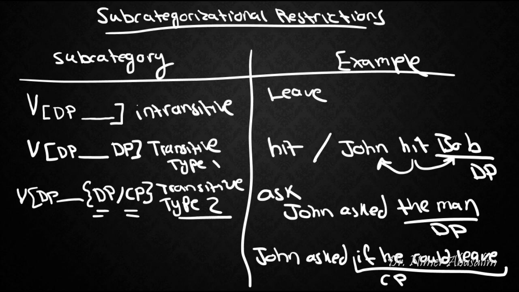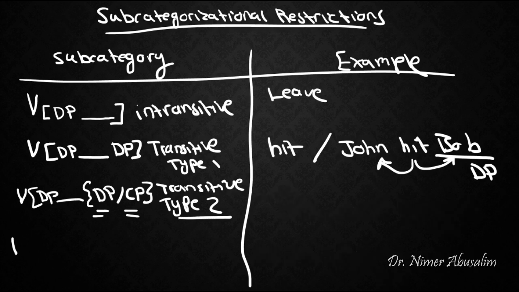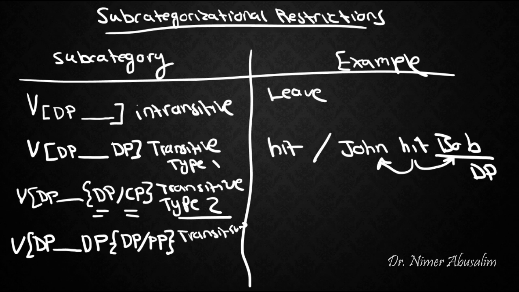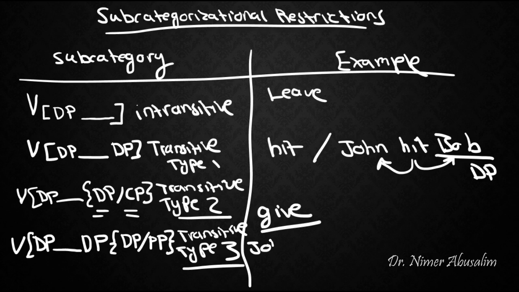That is type 2. A third type of transitive verb takes a DP before it, and after it takes another DP, but also it takes a third argument which can either be a DP or a prepositional phrase. This is what we call transitive type 3. An example is the word give, as in John gave Mary a book.